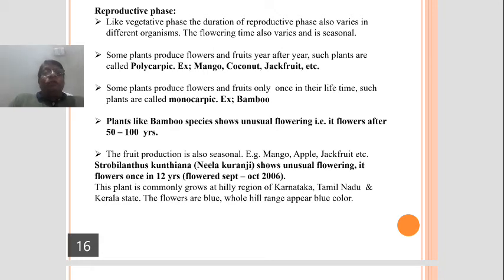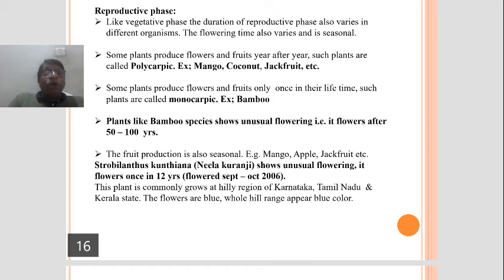This plant, Strobilanthus kuntiana, is commonly found growing at hilly region of Karnataka, that is the Western Ghats, Tamil Nadu and Kerala. The flowers of this plant are blue in color, hence the name Neelakuranji.